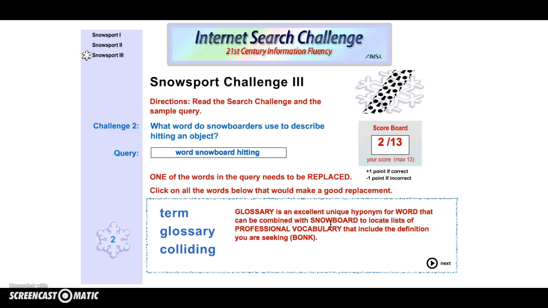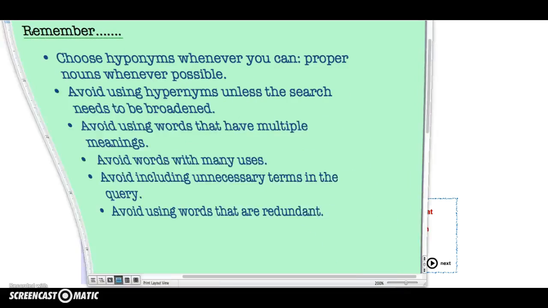Now, in this, we'll locate lists of professional vocabulary that will include the definition we are seeking, which is bonk. Now, I'm going to stop here and let you do the next 11, but before you do, let's review.